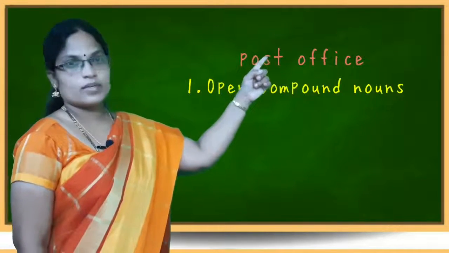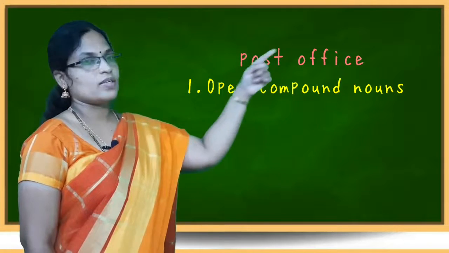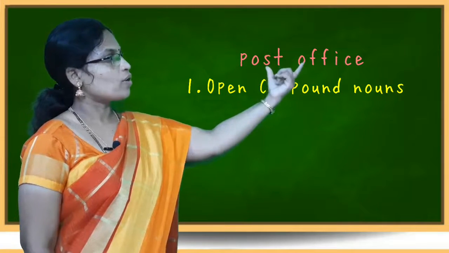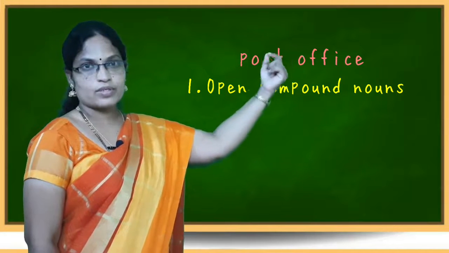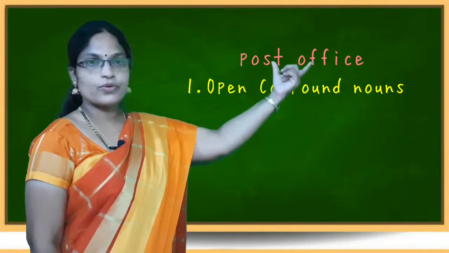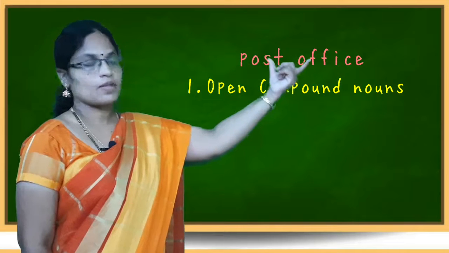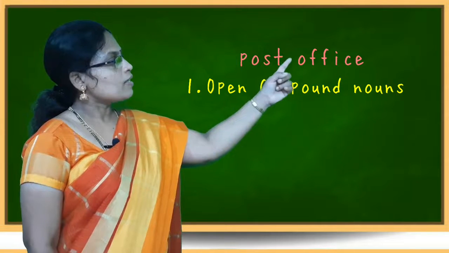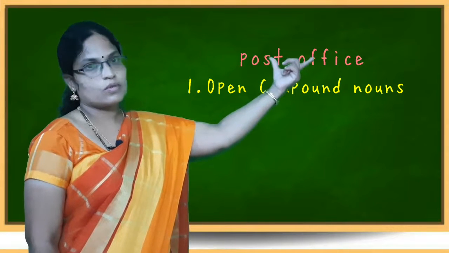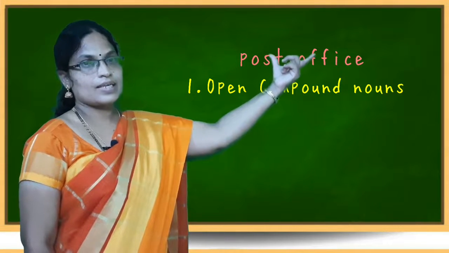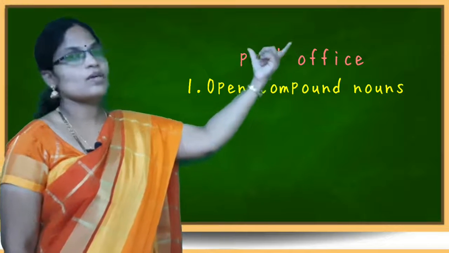Look at this word, post office. It's a compound noun. It's a combination of two words. Here we can observe some space between these two words. It's an example for spaced compound noun.